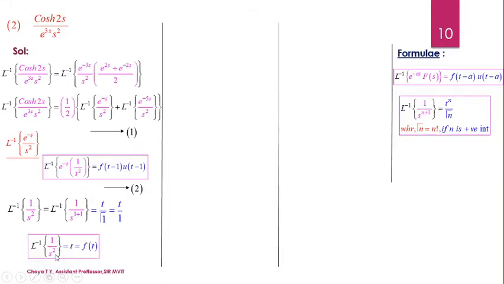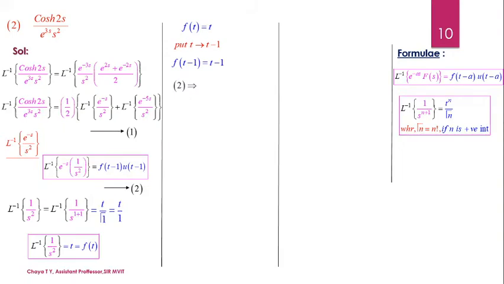Therefore, what is the Laplace inverse of 1 by s squared? It is going to be t, which is equal to f of t. Therefore, we get the definition of f of t from the given expression. But we have to substitute into equation 2 as f of t minus 1. So consider f of t as t, which we obtained from the previous step. Now, into this, replace t by t minus 1. When I substitute t as t minus 1, I get f of t minus 1 equal to t minus 1, just replacing t with the term t minus 1.